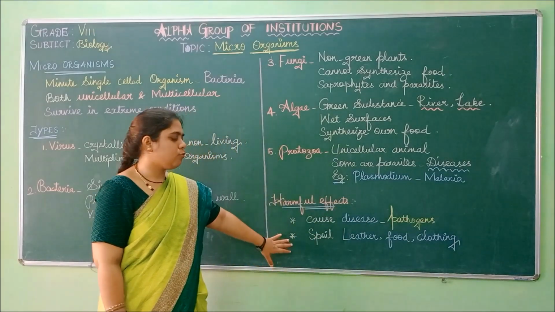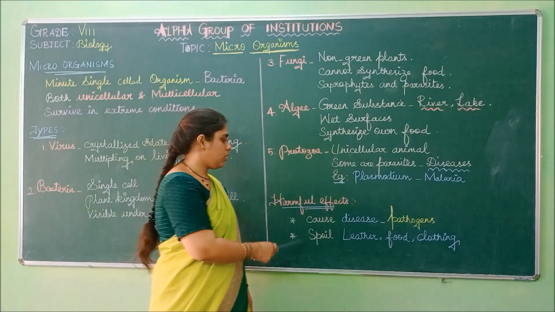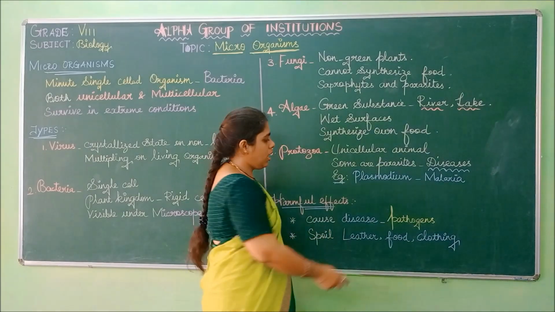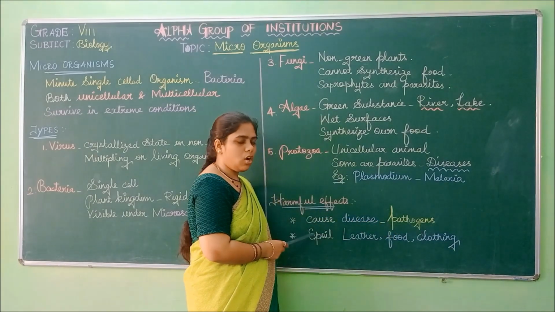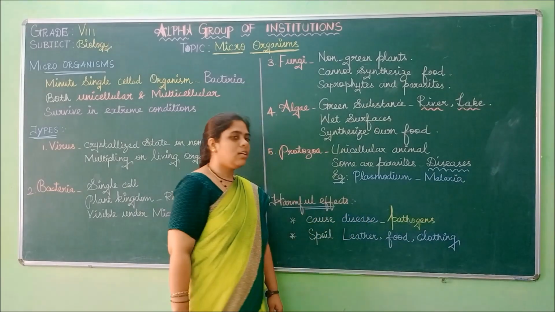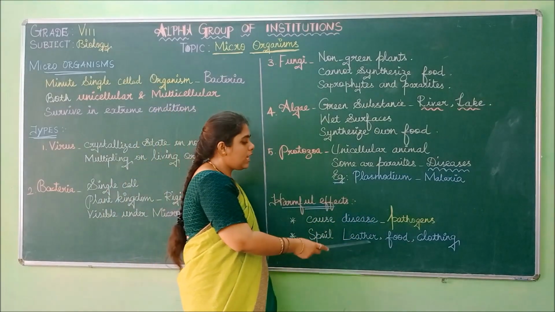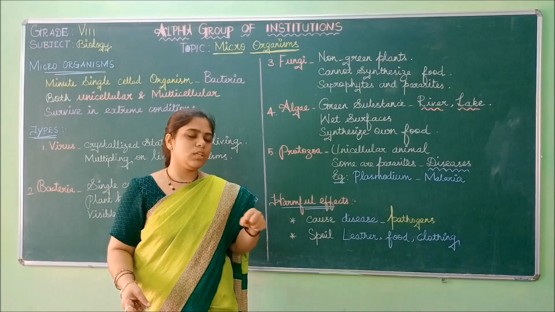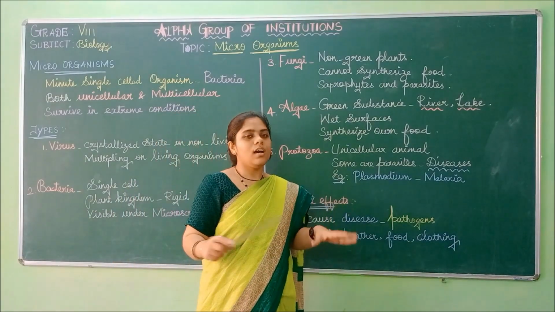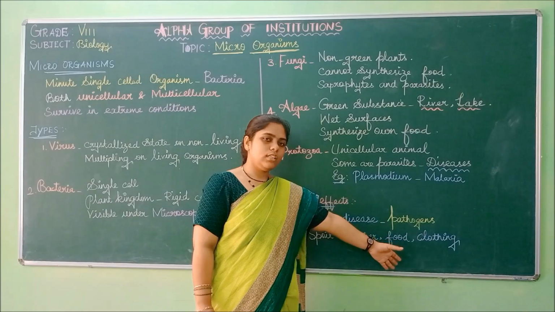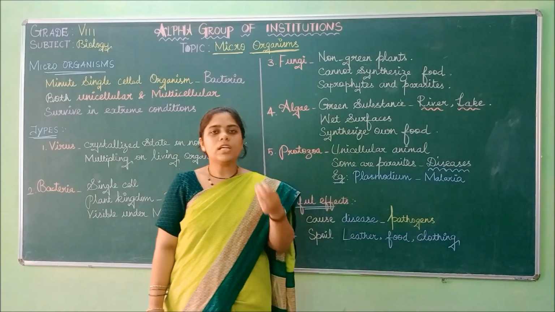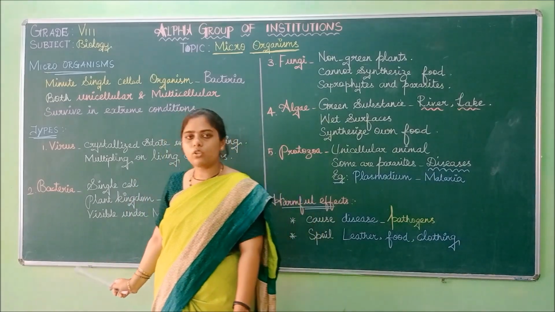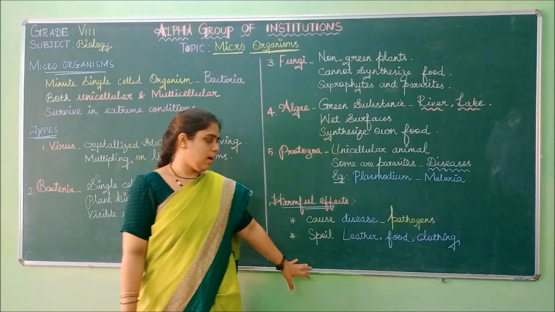And finally, the harmful effects of microorganisms. Some of the microorganisms will cause disease, and they are called pathogens. The organisms that cause disease are called pathogens, and these microorganisms will spoil leather, food and clothing. They will affect the leather, spoil the food, and spoil the fiber and clothing also. So these are about the microorganisms, their types and the harmful effects.